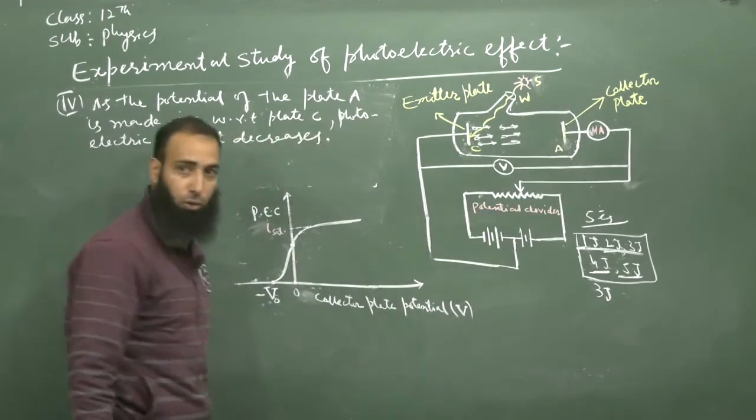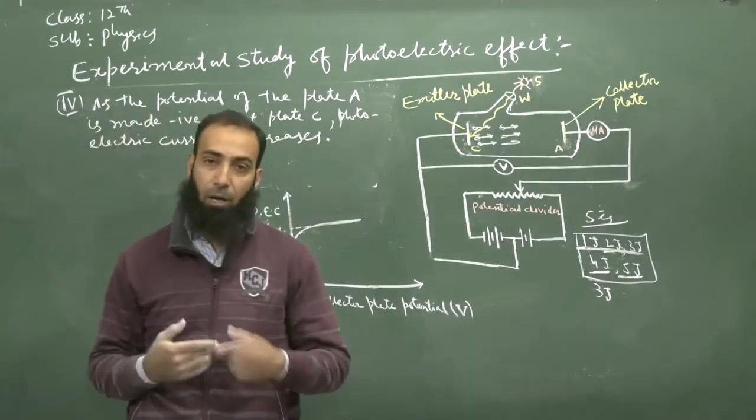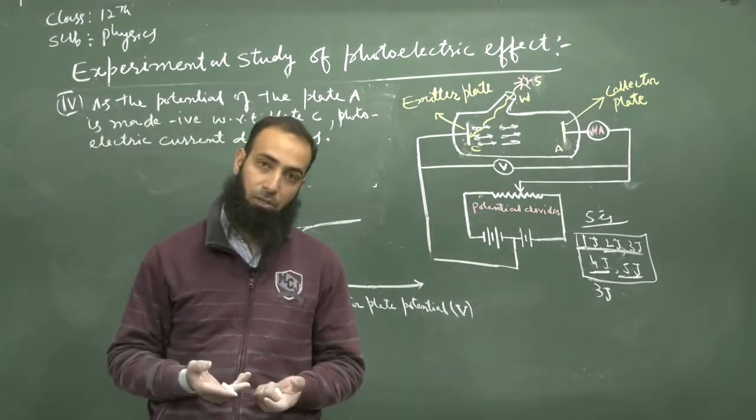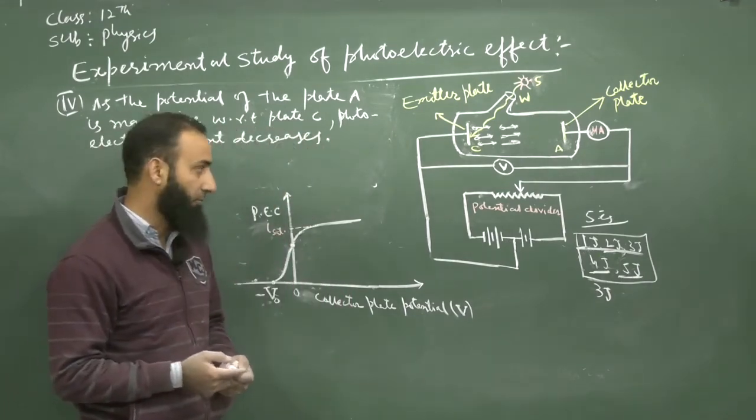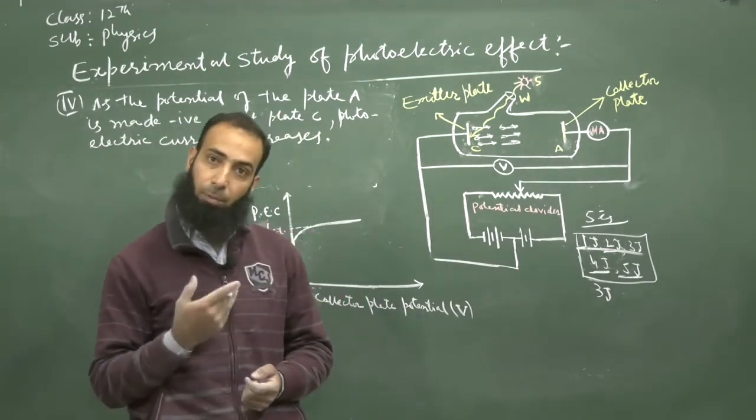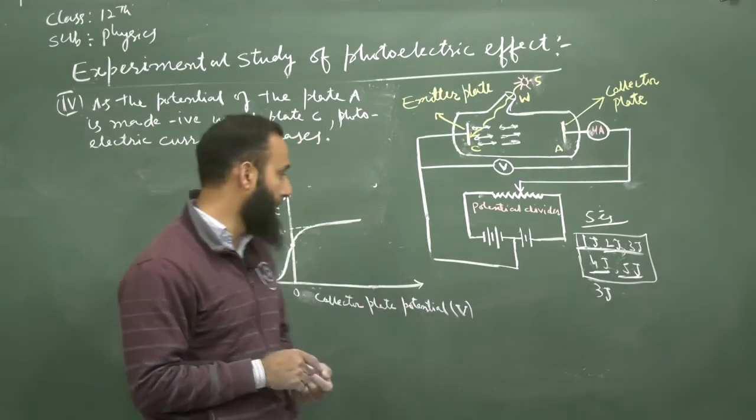A, as I told you, when we make the potential of the plate A negative, that potential is known as the retarding potential. When we make it positive with respect to the plate C, that is known as the accelerating potential.